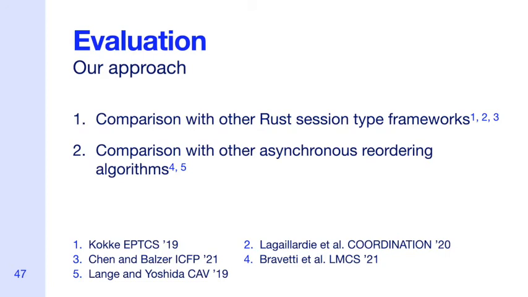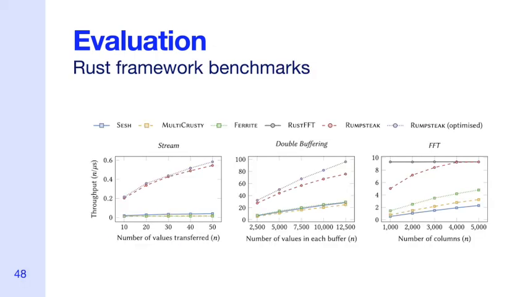To evaluate our work, we firstly compared our framework against other session type frameworks in Rust, which do not support asynchronous message reordering. Secondly, we compared our subtyping algorithm against other algorithms for asynchronous message reordering. In our benchmarks, we looked at the runtime performance of Rumpsteak compared with these other frameworks.